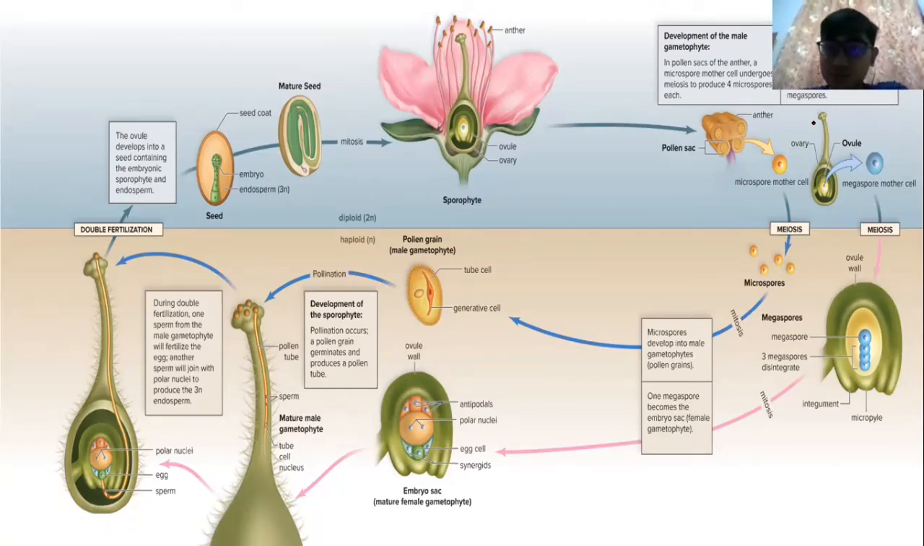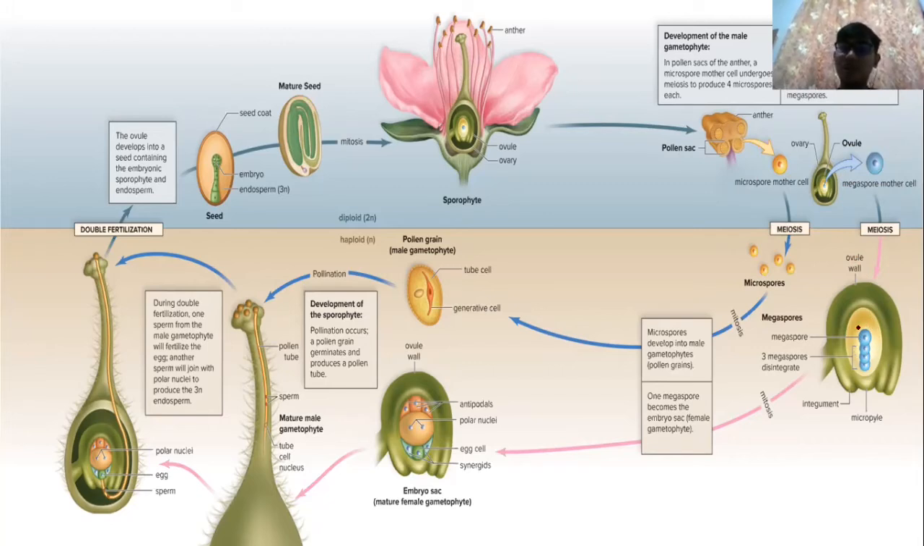In an ovule within an ovary, a megaspore mother cell undergoes meiosis to produce 4 megaspore. So in the ovary there is megaspore. The megaspore will undergo meiosis. The microspore will also undergo meiosis, producing 4 microspore. This produces 4 megaspore. But of the 4 megaspore produced, 3 are nonfunctional.